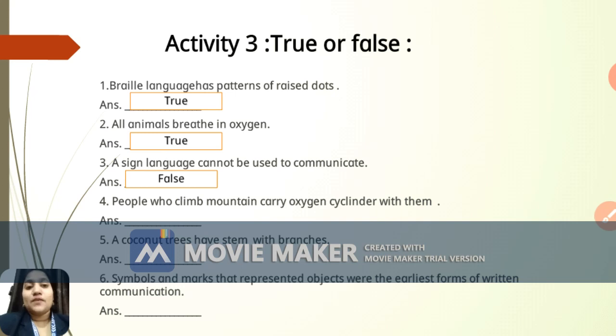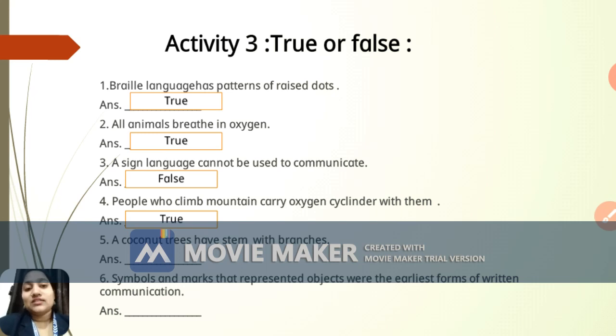The fourth one, people who climb mountains carry oxygen cylinders with them. I repeat, people who climb mountains carry oxygen cylinders with them, and the answer is true. Yes, because people definitely carry oxygen cylinders to climb the mountains, and that's why they carry oxygen cylinders, right?